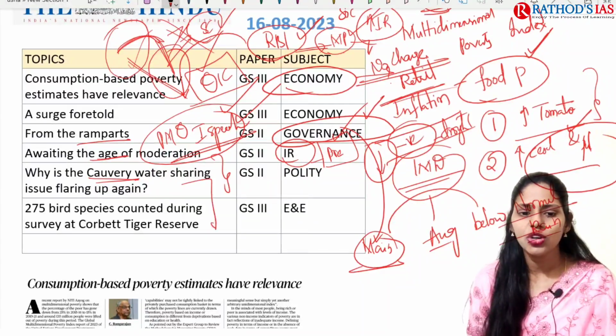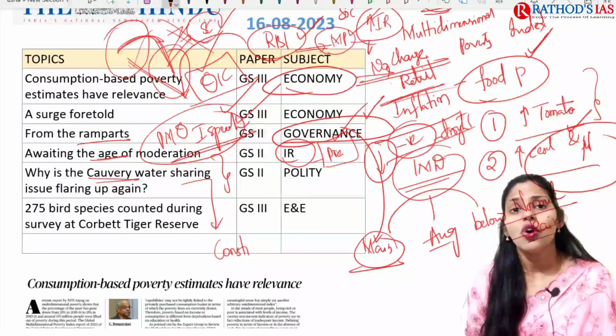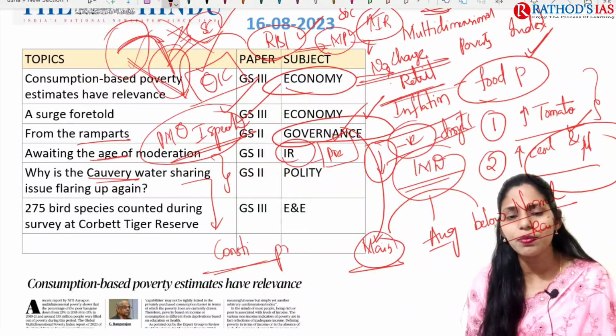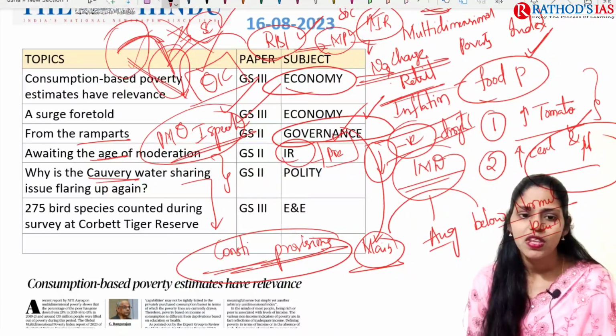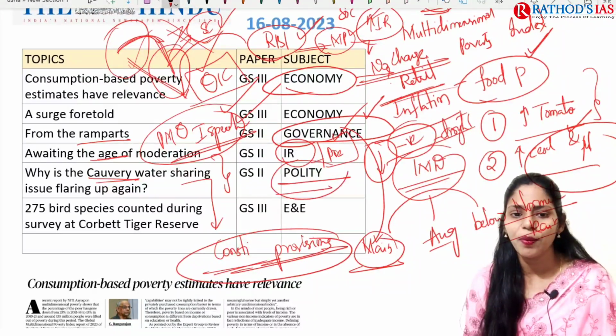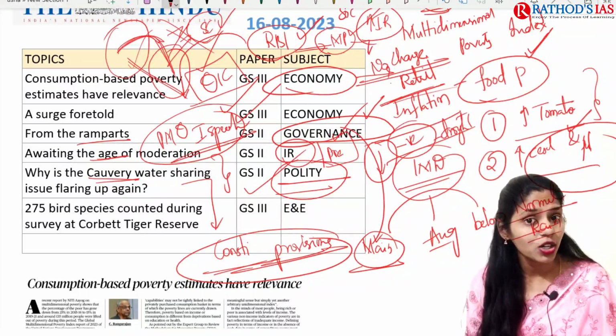Here you have to focus especially on the constitutional provisions. And this topic is important from your polity, which comes under GS paper 2.